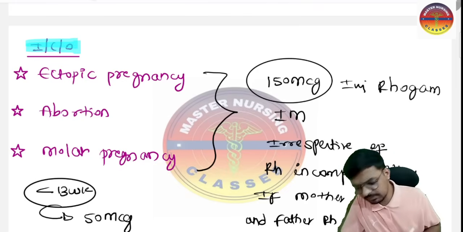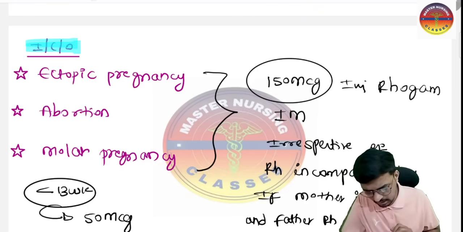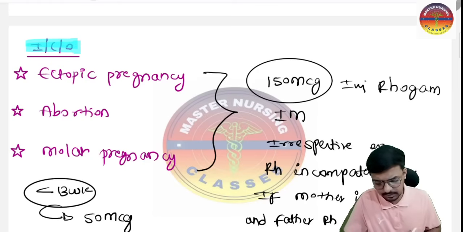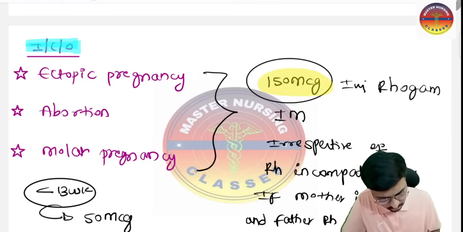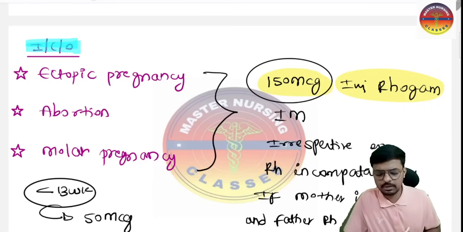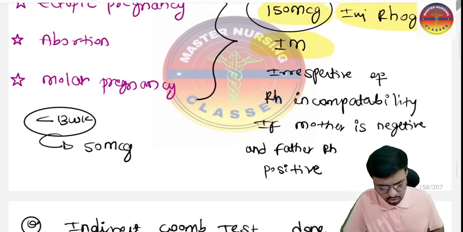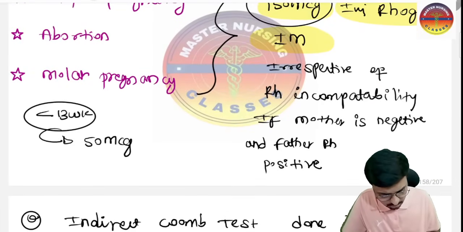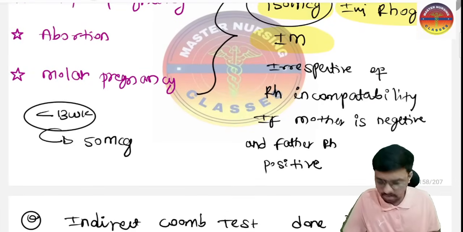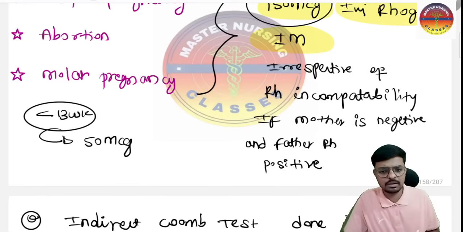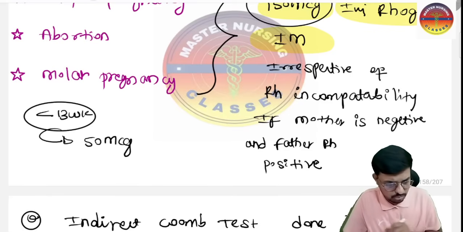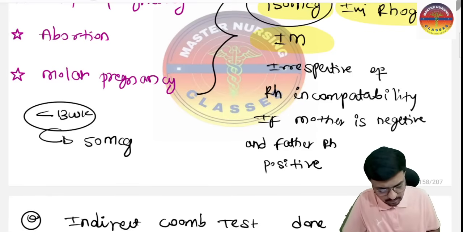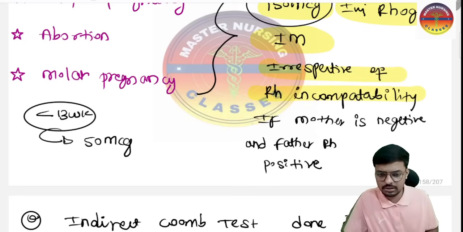So what dose of RhoGAM are we giving here? In case of ectopic pregnancy, abortion, and molar pregnancy, we are giving 150 microgram of RhoGAM, but the standard, as I told, is 300 microgram. How are we giving it? Intramuscular. To whom are we giving it? To all mothers where the mother is Rh negative and the father is positive, irrespective of sensitization in the mother.